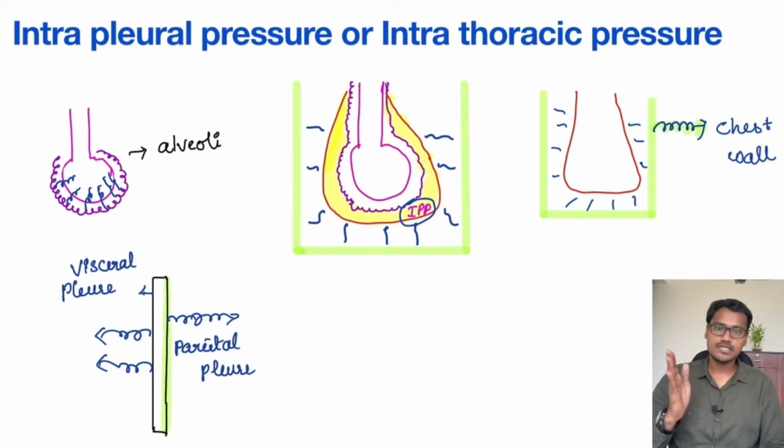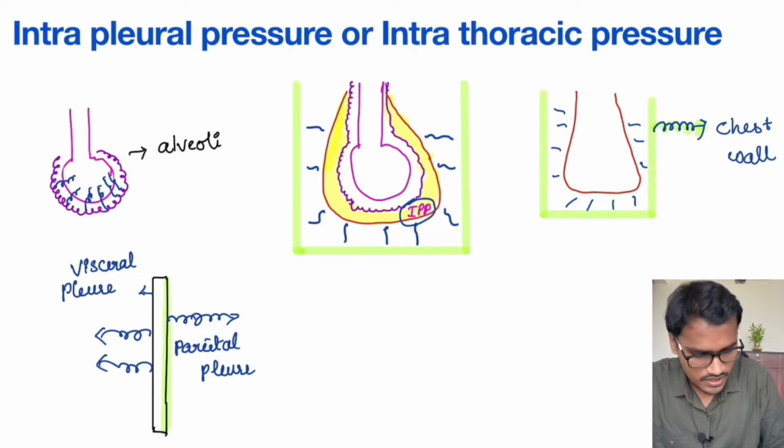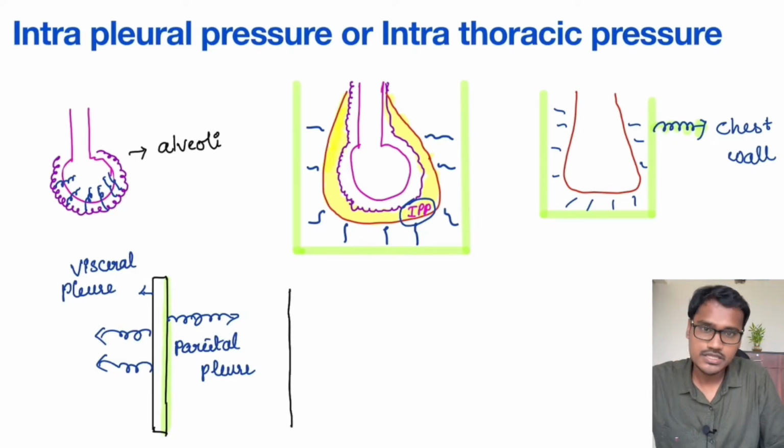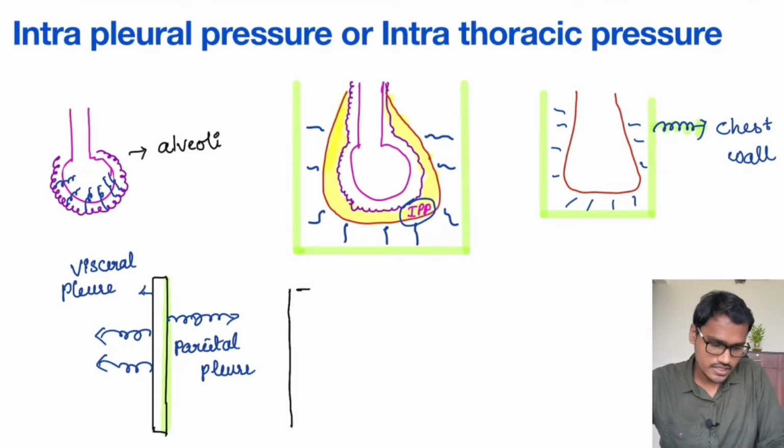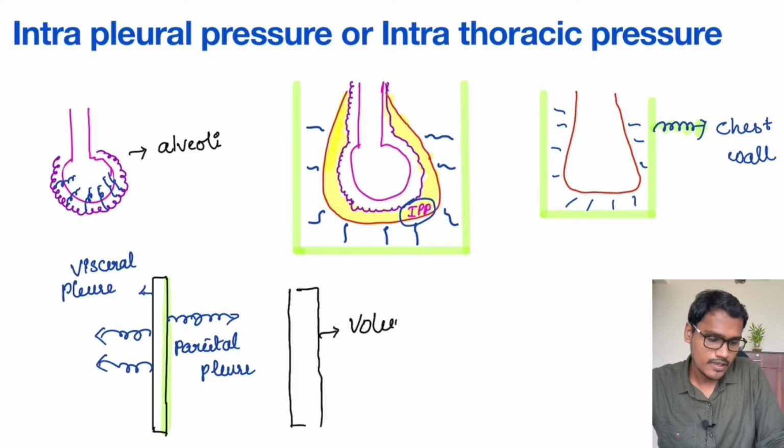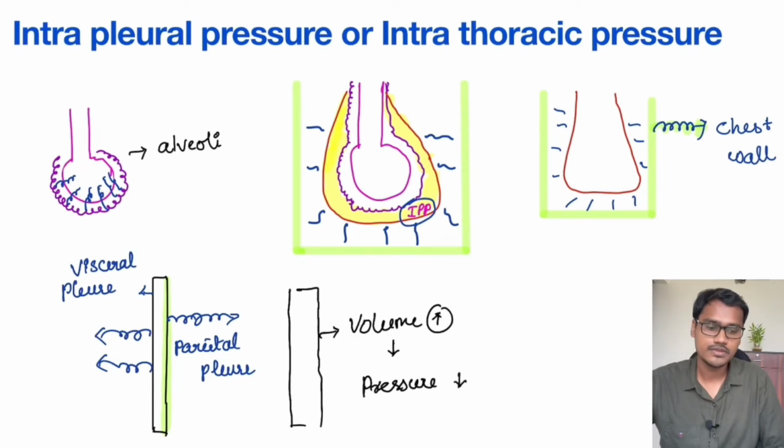Suppose one person is, the lung is trying to pull in, the other person chest wall is trying to pull out. So what is happening to the volume? Obviously this space between them, that is the intrapleural space, the volume is going to increase. As we all know from Boyle's law, when the volume increases, what will happen to the pressure? The pressure is obviously going to drop. So the pressure drops. This is from our Boyle's law, we know.